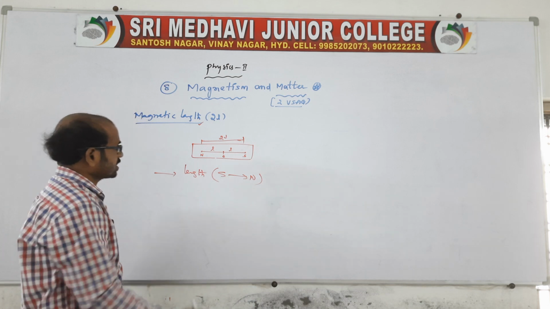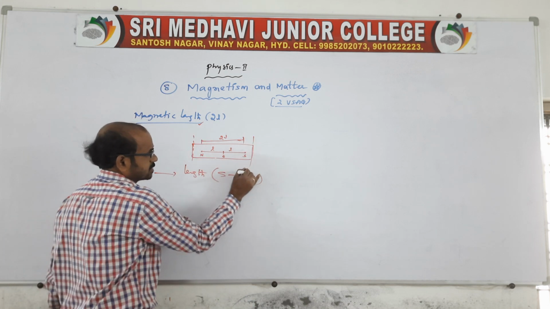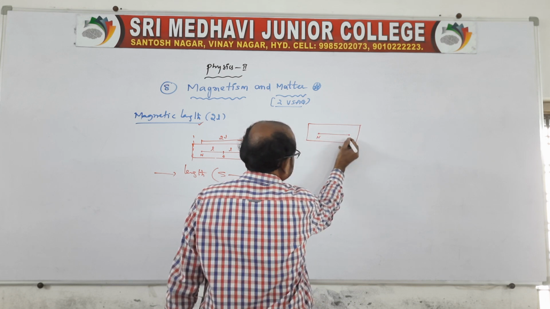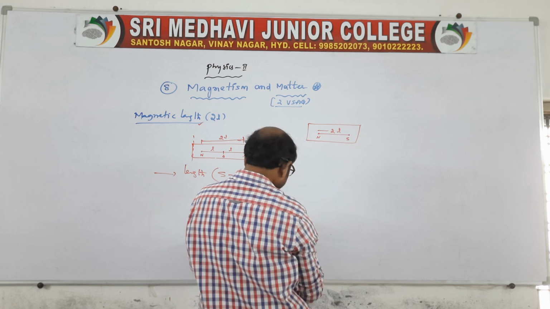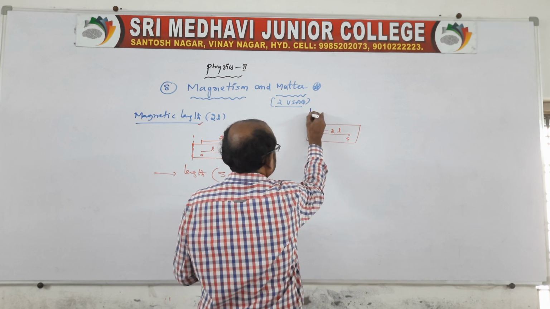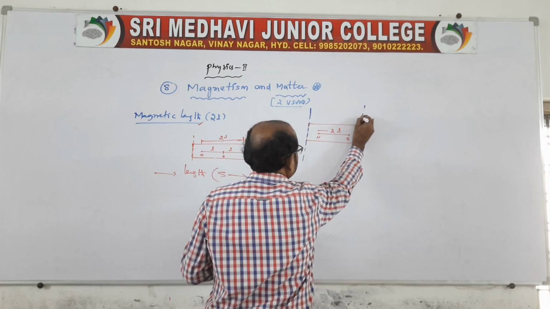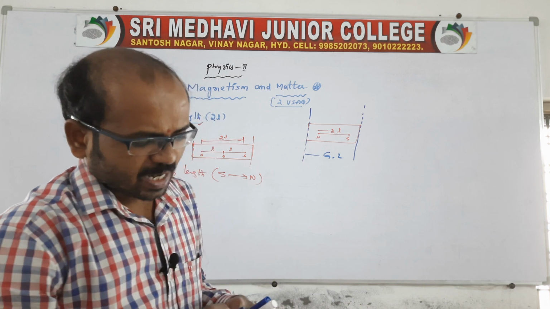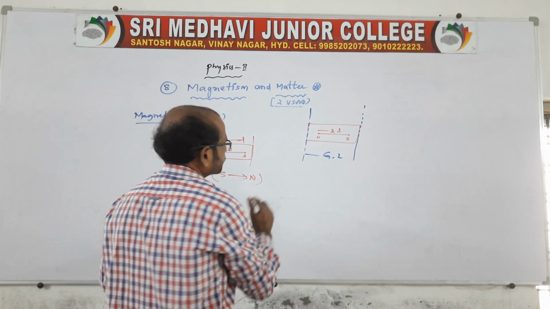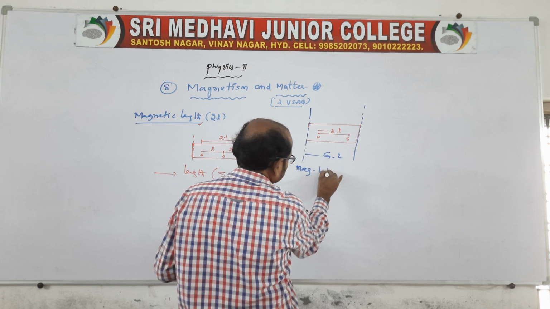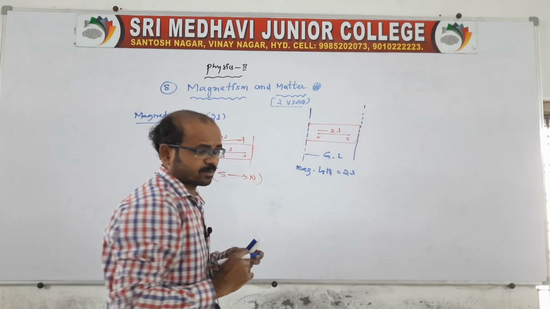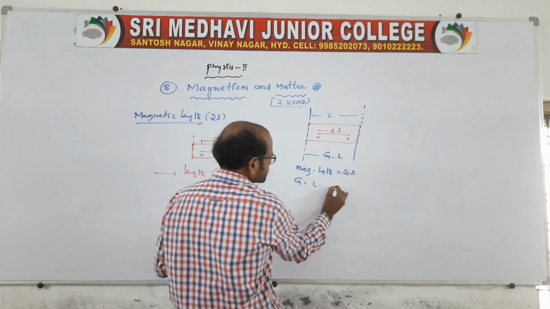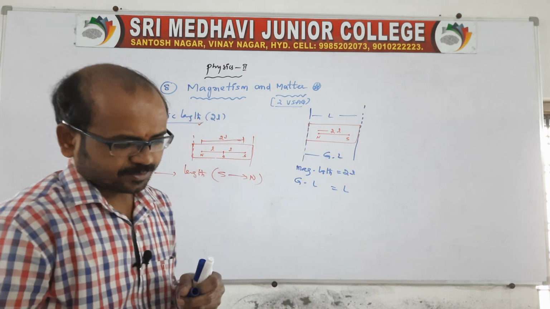And here the total length of the magnet, which we call the geometrical length, let's take one more. See, there is a north pole and a south pole. This length we call 2L, the magnetic length. What about the total length? From end to end we call the geometrical length, or the total length. So the magnetic length is 2L, and the total length or geometrical length we call capital L. You say capital L, geometrical length is capital L, or the total length.